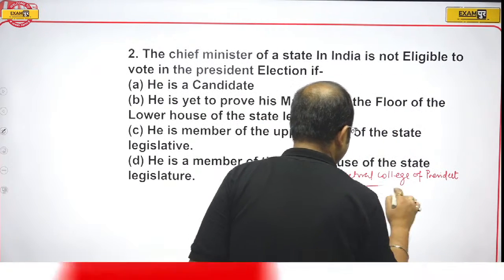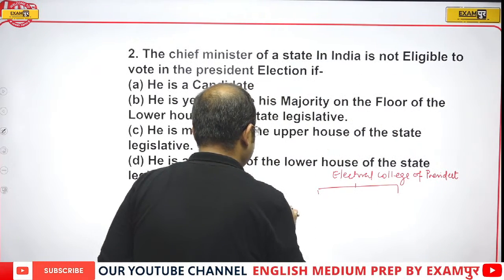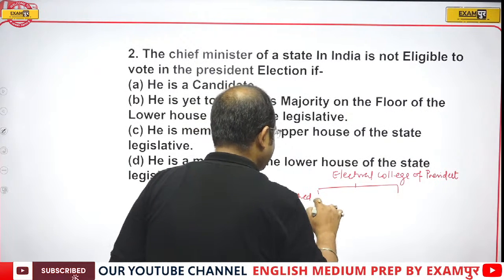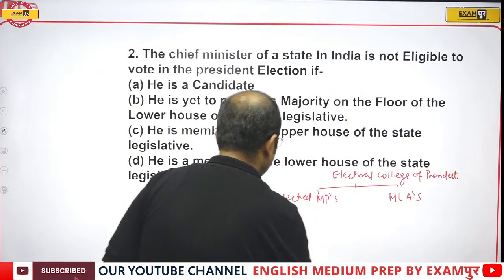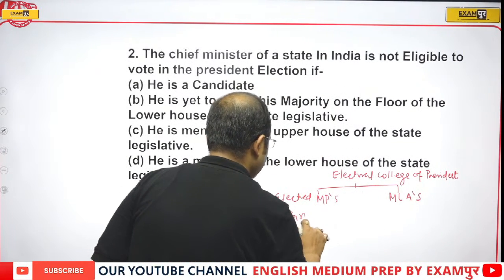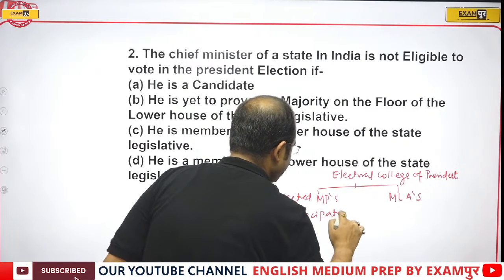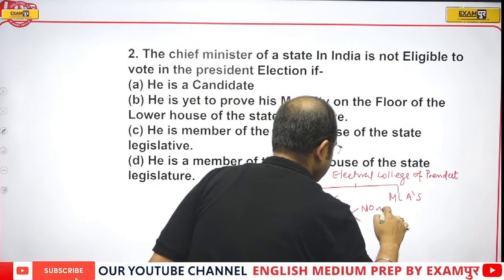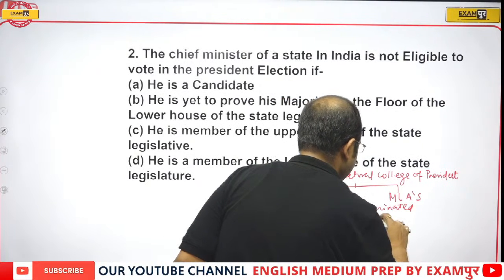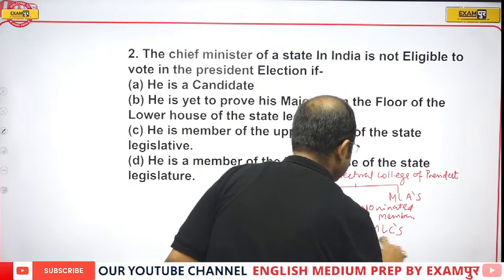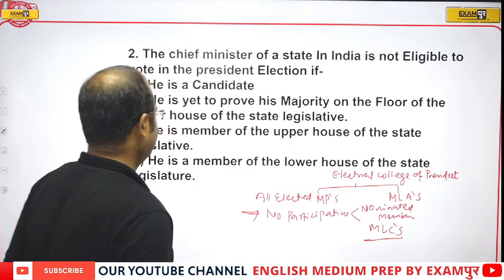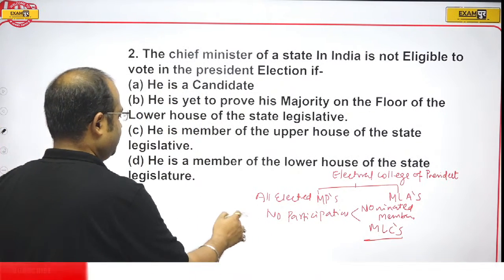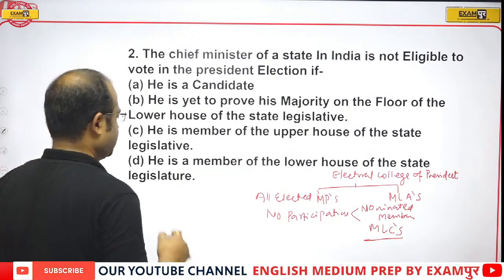That is all elected members, all elected MPs and MLAs. There is no participation of nominated members and MLCs. MLC means member of legislative council. There is no participation of members of the legislative council.